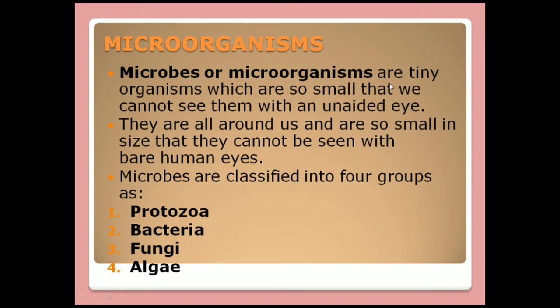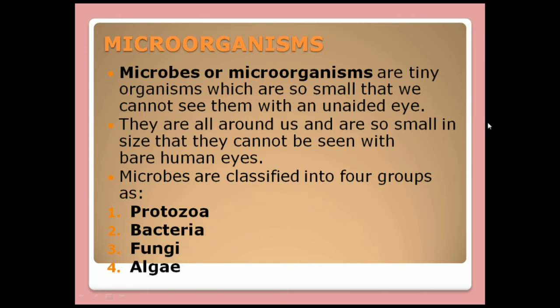So let's see what is a microorganism. Microbes or microorganisms are tiny organisms which are so small that we cannot see them with unaided eyes. From the name itself we can say that it is so small that we cannot see it with unaided eyes. With unaided eyes means for seeing them we require either a microscope or a magnifying glass.